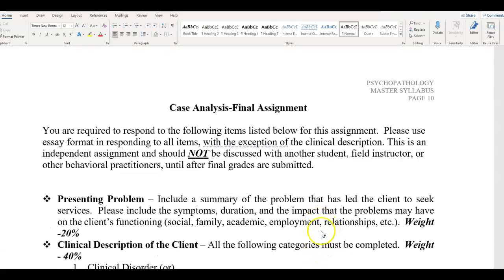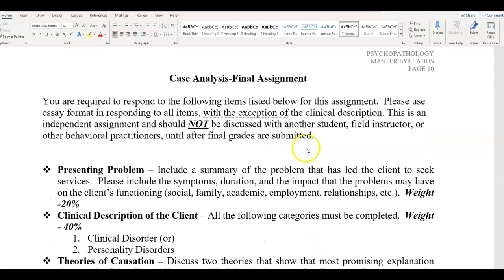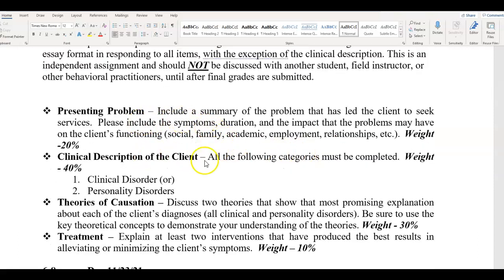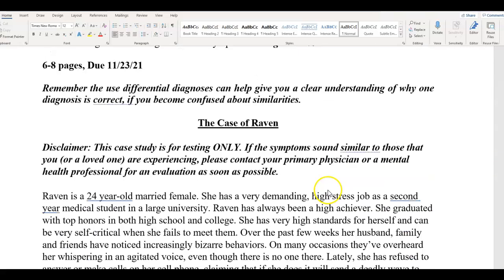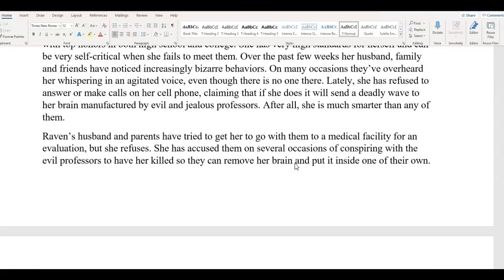Final assignment will be your case analysis. Presenting problem, clinical description, everything you need to know for this assignment is listed here. 68 pages, due November 23rd. And this is the case that you will be presenting, the case of Raven.